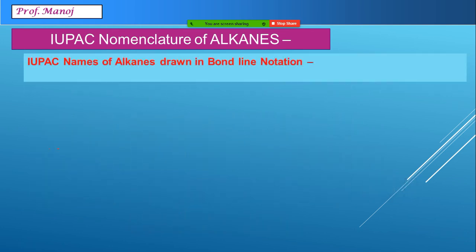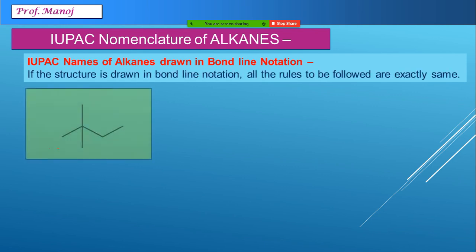If the names are given with bond line notations, for example, if this is a case given to us, this is a bond line notation structure we have, and we have to give an IUPAC name to this. Now in this particular case, we select the long chain as usual. So there is carbon number 1, carbon 2, third and fourth carbon.